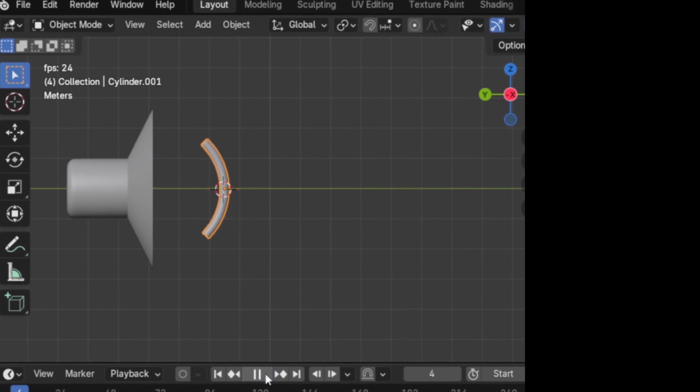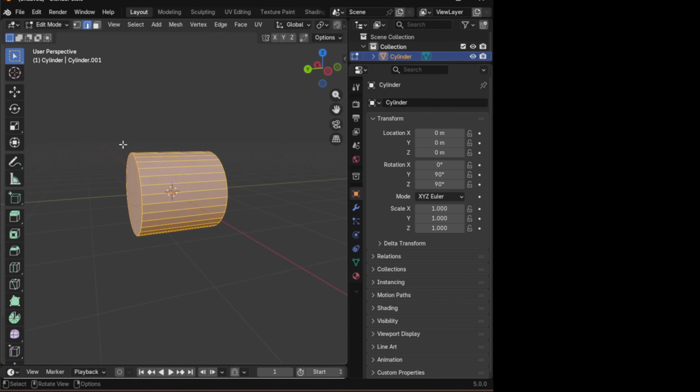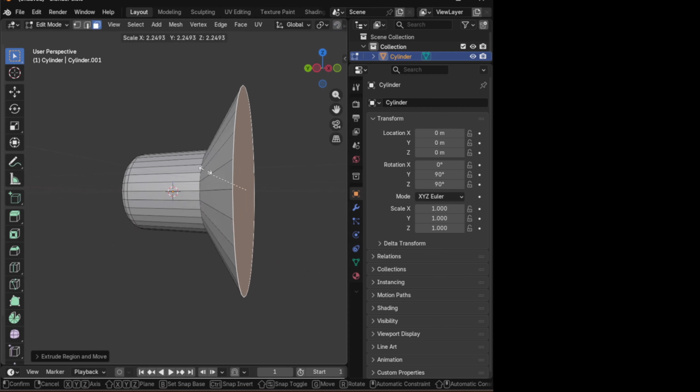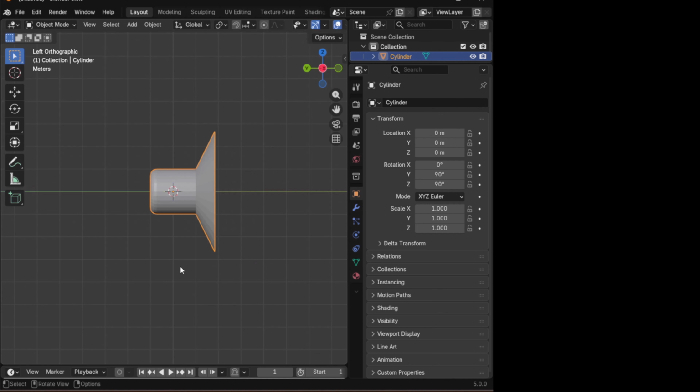Do you know how to create this animation in Blender? Change the value of Y and Z, 0 to 90. Select Edge and press Ctrl+B for bevel. Select this face and press S for scale. Change to object mode and move in I direction.